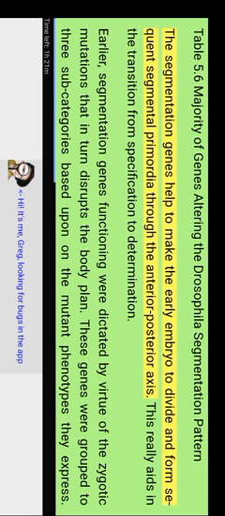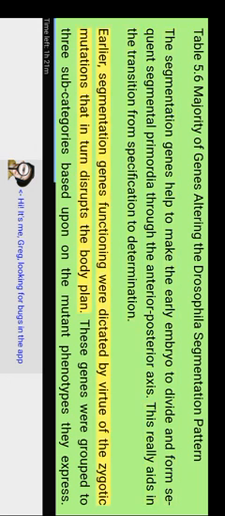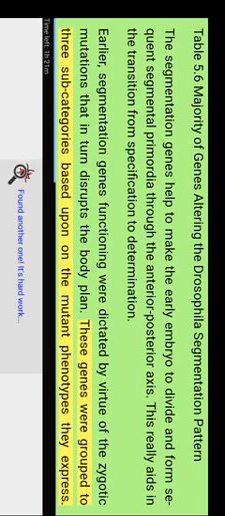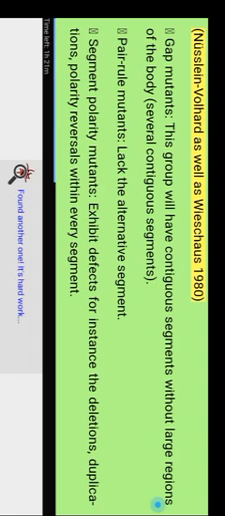The segmentation genes help the early embryo to divide and form sequential segmental primordia along the anterior-posterior axis. This aids in the transition from specification to determination. Earlier, segmentation gene functions were identified through zygotic mutations that disrupt the body plan. These genes were grouped into three subcategories based upon the mutant phenotypes they express, Nusslein-Volhard and Wieschaus 1980.